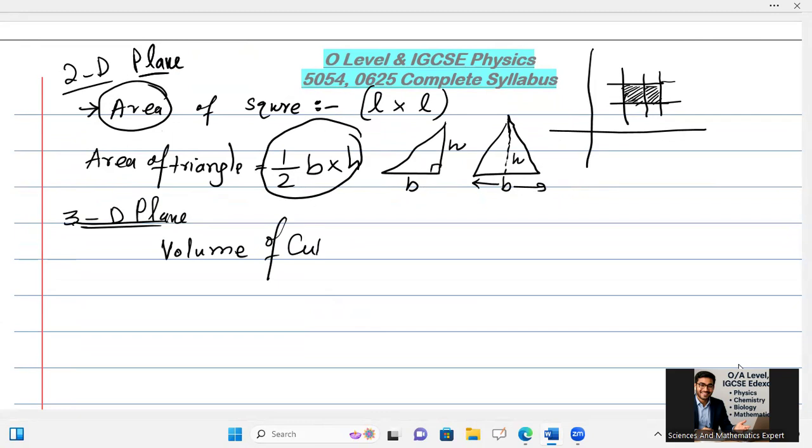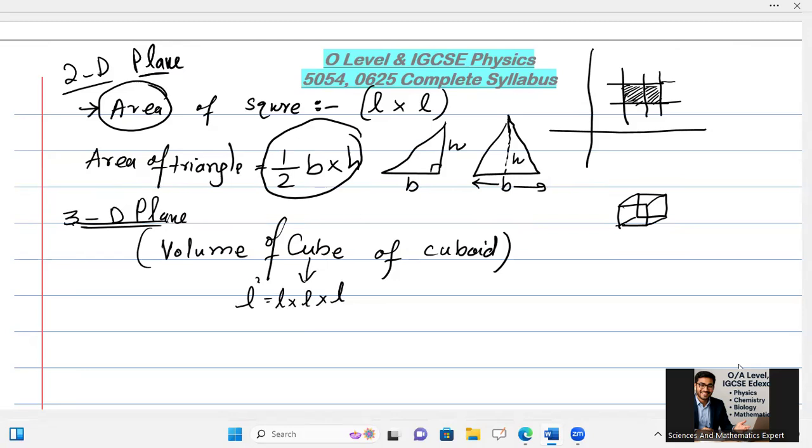The volume of a cube will have all of its dimensions equal in length. Then we can say this cube has its volume as length multiplied by length multiplied by length, L cube. But in case of a cuboid, we can say the rectangle is there.